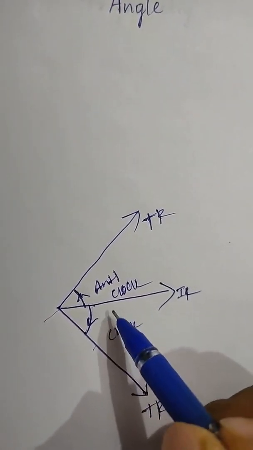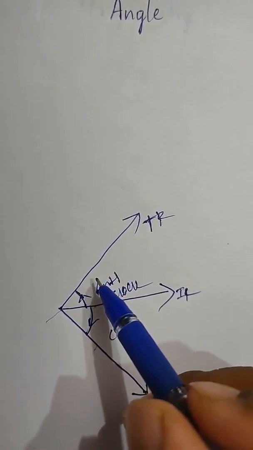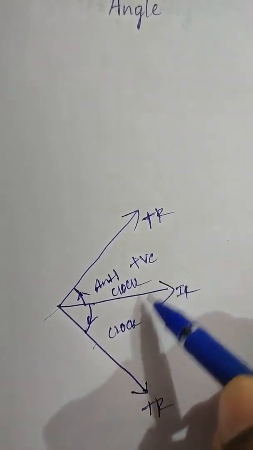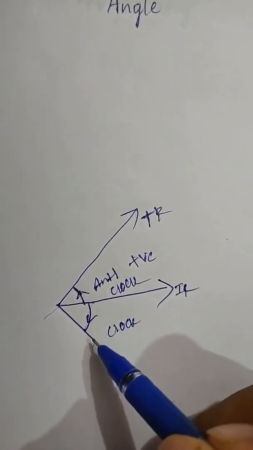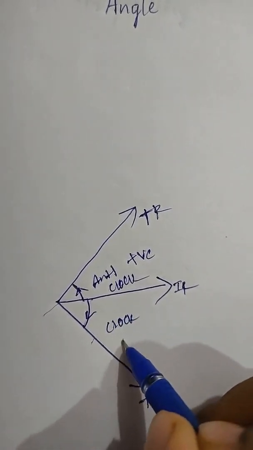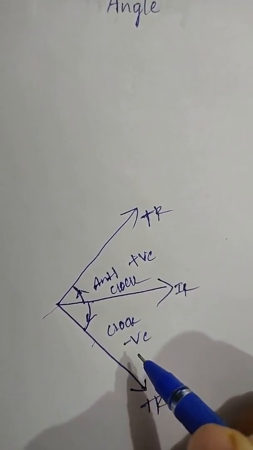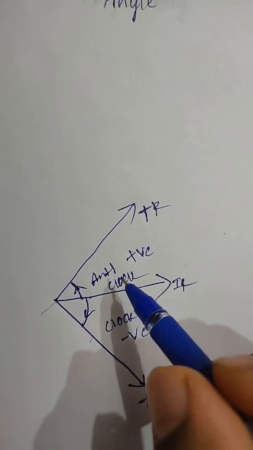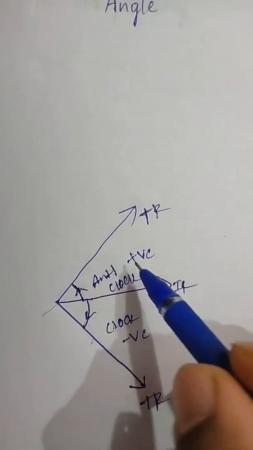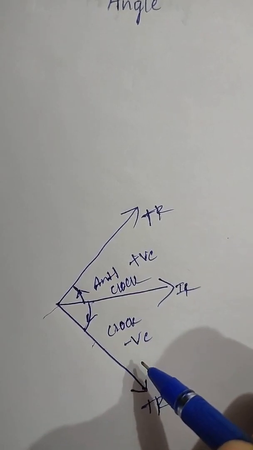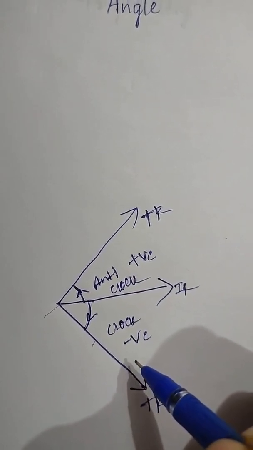So the formation in the anti-clockwise direction we call a positive angle. The formation in the clockwise direction we call a negative angle. Is it clear? Anti-clockwise direction, positive angle. Clockwise direction, negative angle.